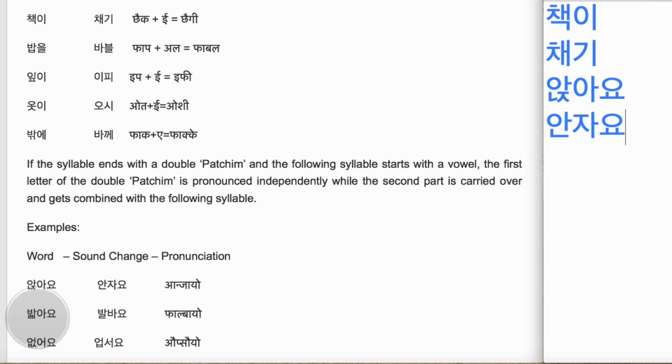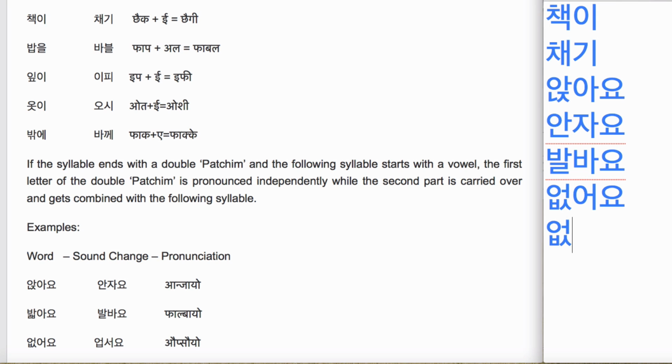Similarly these two words, phalbayo. So you see that we have two characters here in the Pachim position, phalta. So phal will remain in its place and p will move to the next syllable. So we will read it as phalbayo. And the last one, opsoyo. So we have opsoyo, p will remain there when pronouncing and s will move to the next syllable and it will be read as opsoyo.